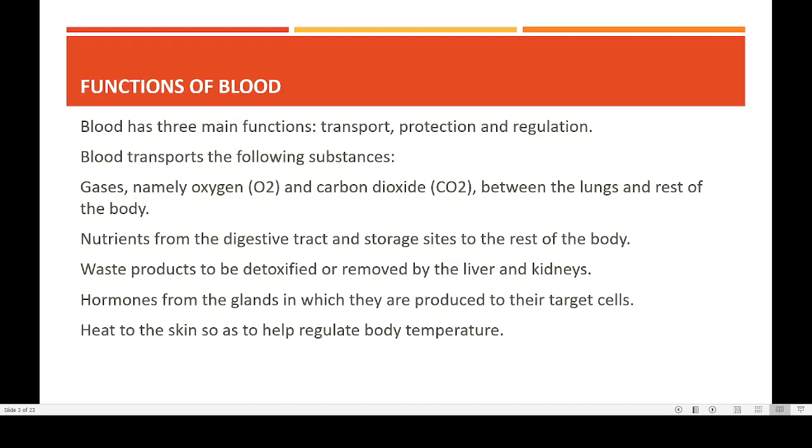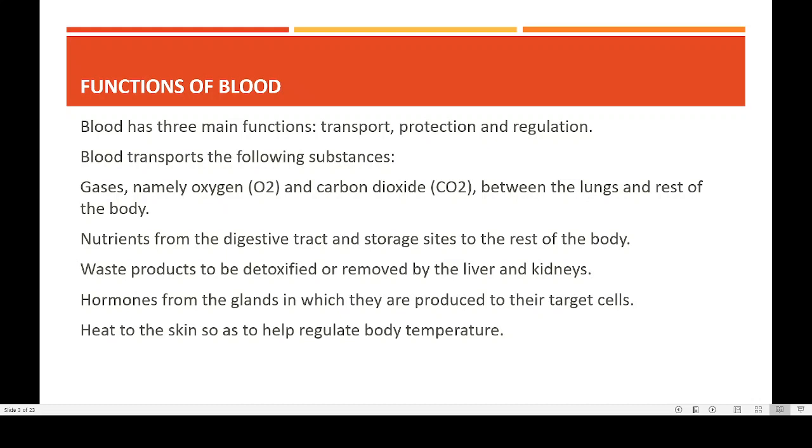Another important transport is that blood is the liquid medium that is transporting our glucose as well as amino acids. So nutrients that are absorbed in the intestine are transported to various parts of your body by the blood. That is the second function: nutrients from the digestive tract, that means from stomach and intestine, to storage sites and to the rest of the body.